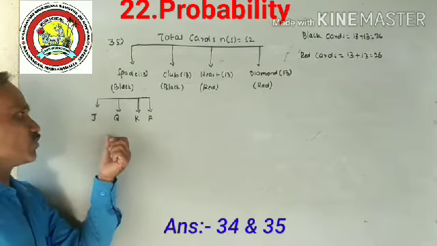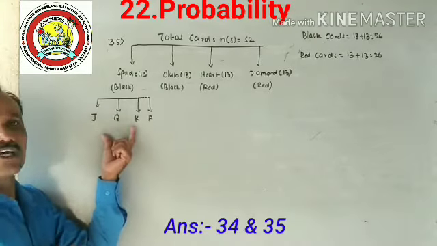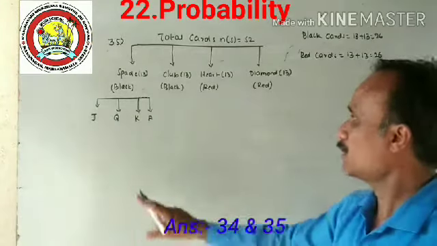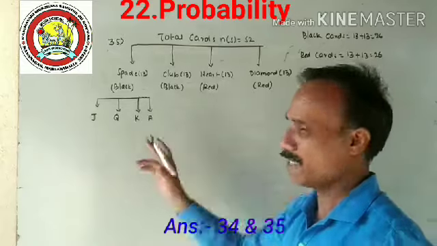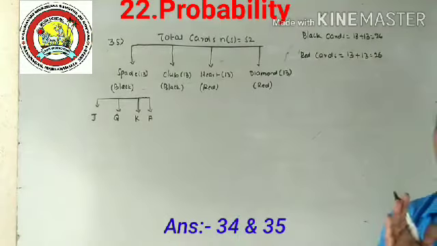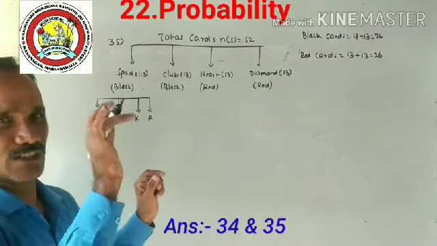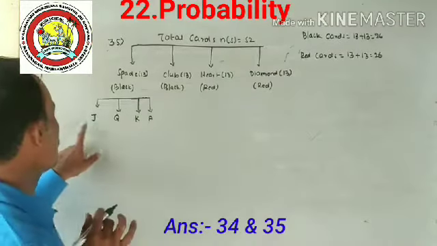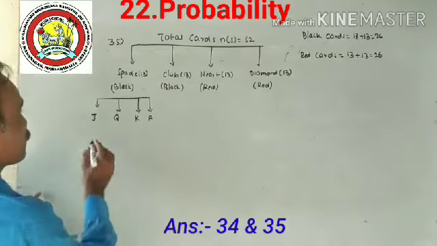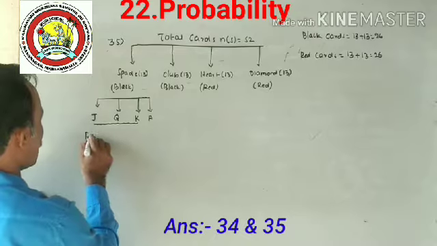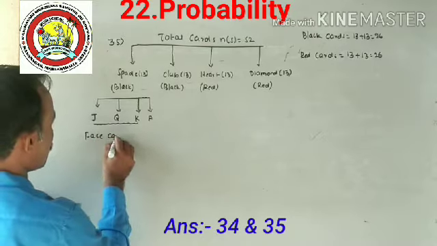But J, Q, K, these three are face cards. Why they are face cards: the pictures of jack, queen and king can be seen completely on the face of the card. But the ace is completely blank. So these three are called face cards.